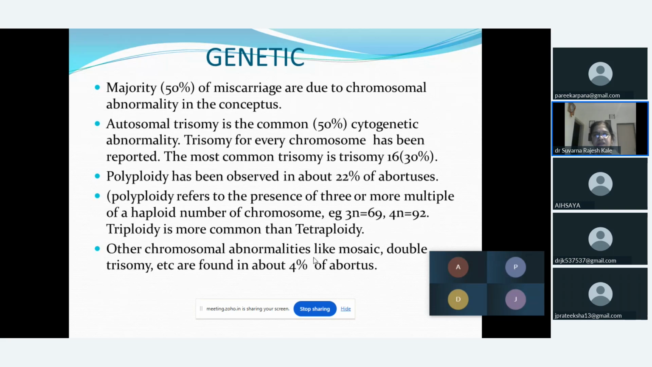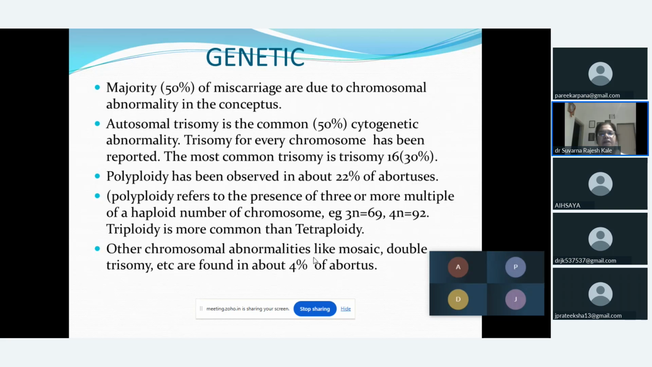The first is the genetic factor. In the majority, 50% of abortions or miscarriages are due to chromosomal abnormality in the conceptus, that is, in the product of conception. Among this, autosomal trisomy is very common, contributing 50%, which is a cytogenetic abnormality. Among the trisomies of every chromosome reported, the most common is trisomy 16, which is found in 30%.